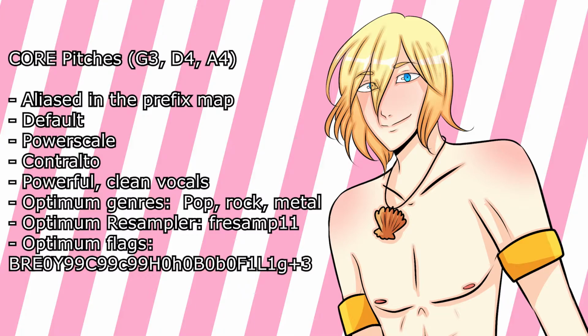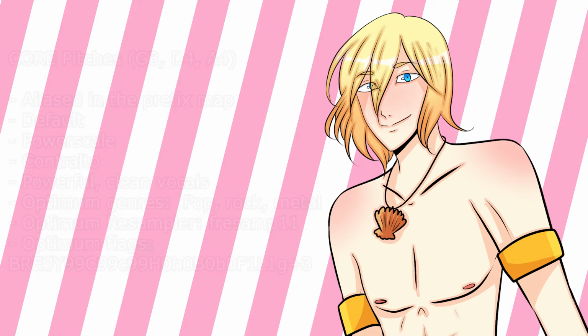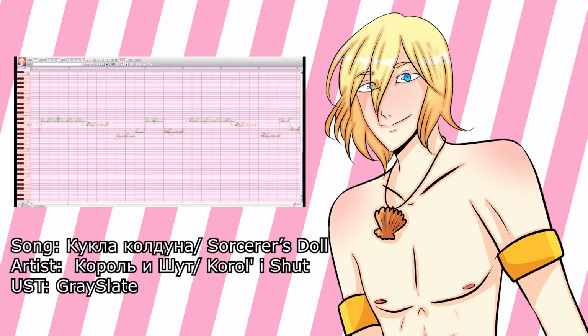His core expression is tri-pitch. The 3 pitches are G3, D4, and A4. Ilari's core expression is also power scale, meaning that the pitches increase in power and intensity as they go higher. The core expression has powerful, clean vocals, and the range is contralto. The best resampler to use for this pitch is FreeSamp11, and the best flags are BRE0, Y99, capital C99, lowercase c99, F1, L1, G+3. I'll now play a sample of Ilari's core expression.